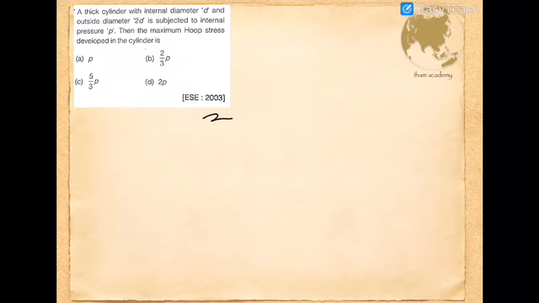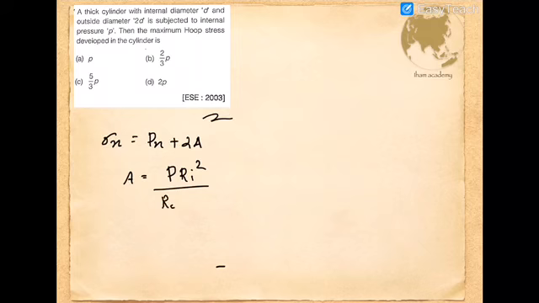This question was asked in 2003. From the previous question, we discussed that from Lame's equation, we know that sigma x is equal to pressure Px plus 2A, where A is the constant. That constant A is given by the internal pressure applied into R internal square divided by R outer square minus R internal square.